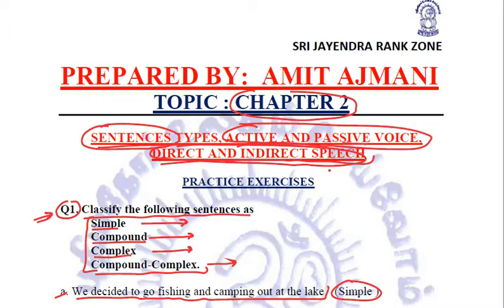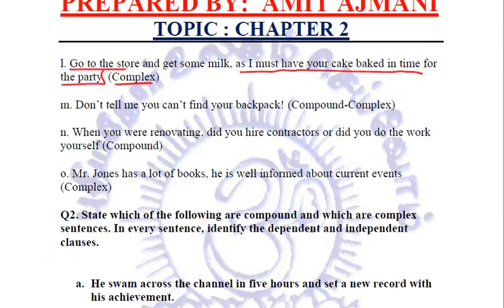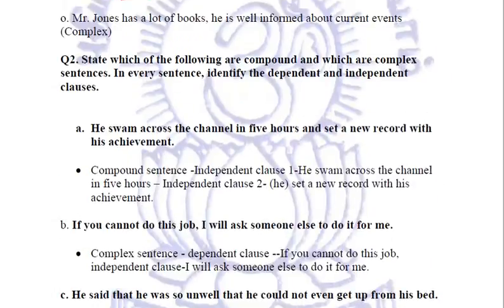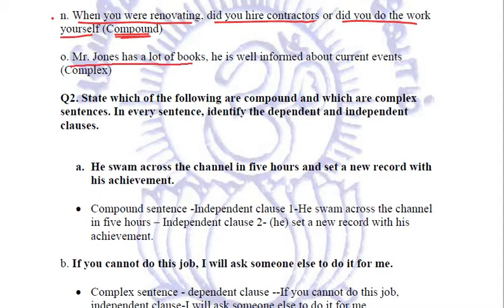Next sentence is, don't tell me you can't find your backpack. Now this is a compound complex sentence. Let us see the next. When you were renovating, did you hire contractors or did you do the work yourself? Now this is a compound sentence. The last one is, Mr. Jones has a lot of books. He is well informed about current events. This is a complex sentence.